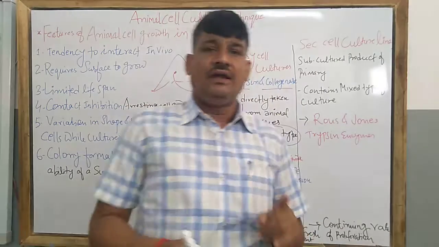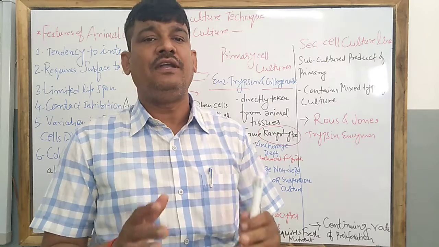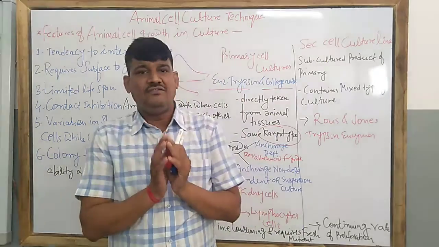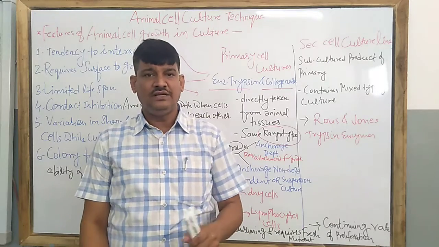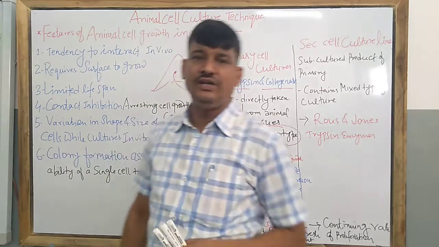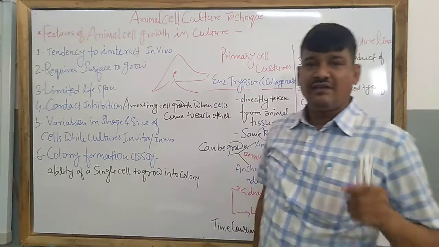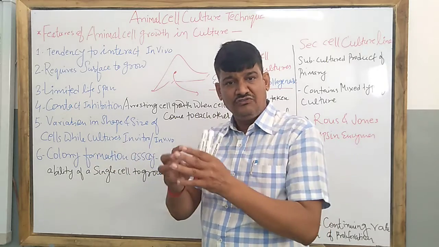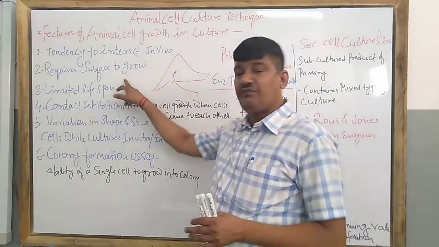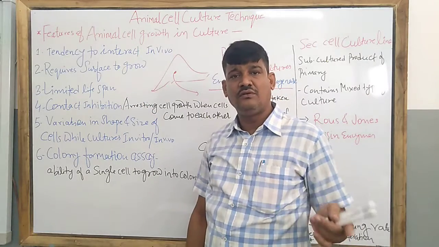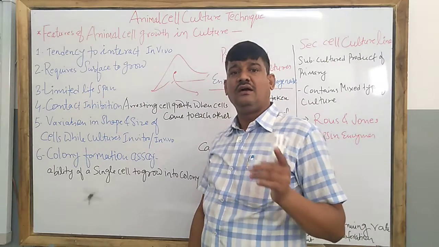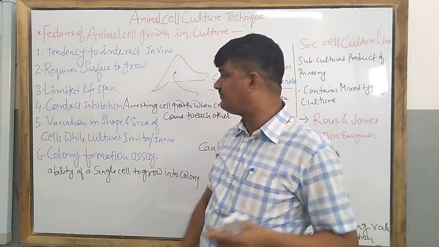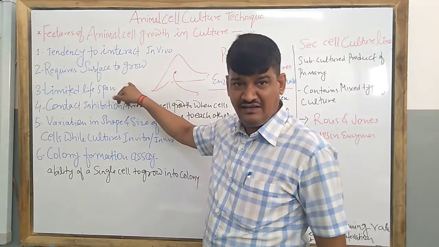Once again, the recap: animal cells have some properties or features, and each animal cell has the potential to grow on a culture medium when kept on a nutrient medium. When cells start to grow, they have the power to interact with each other. It requires a surface to grow. As I told, most animal tissues require attachment or a surface to grow, except blood, lymph or plasma, and their lifespan is limited.